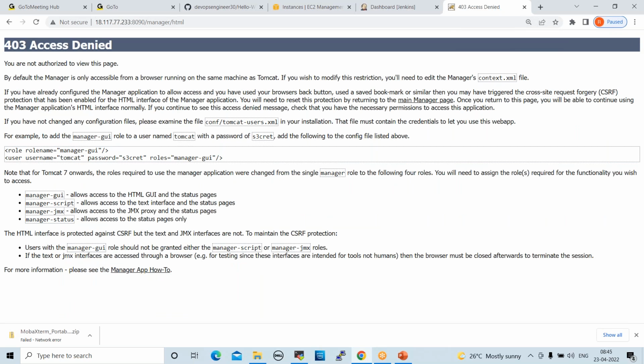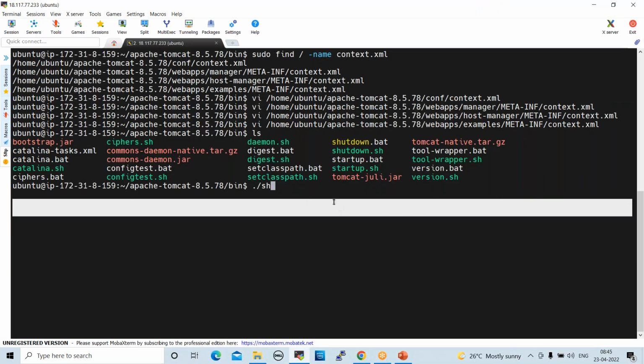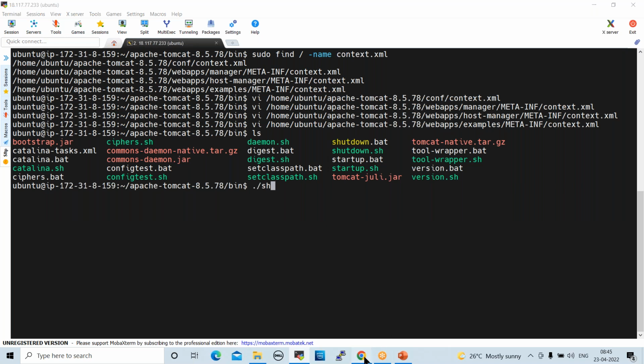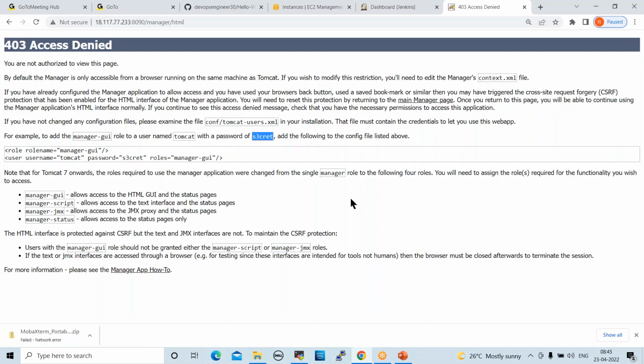Yes, I'll explain that, I'll come to that. See here, this one, right? So we required some users. By the time we go to this path, I'll show you that. These users we required, Tomcat, secret. I'll show you that. But if you don't know where the error is, how can we know it, Ram?